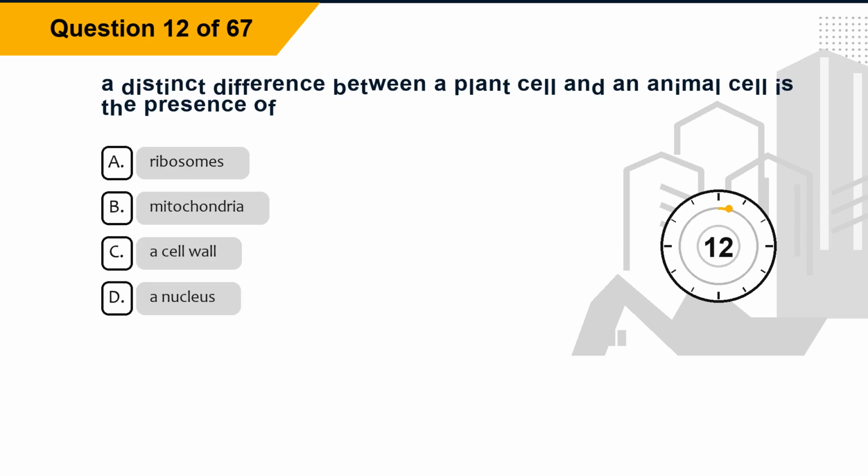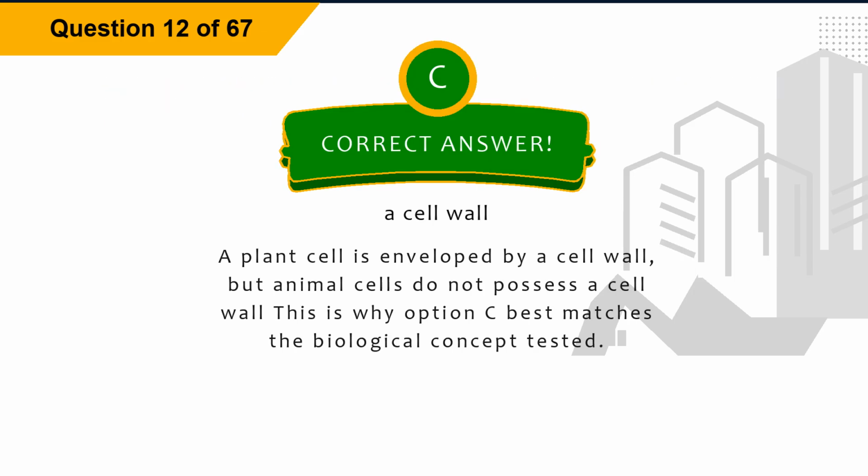Question 12. A distinct difference between a plant cell and an animal cell is the presence of: option A, ribosomes. Option B, mitochondria. Option C, a cell wall. Option D, a nucleus. The correct answer is option C, a cell wall. Explanation. A plant cell is enveloped by a cell wall, but animal cells do not possess a cell wall. This is why option C best matches the biological concept tested.